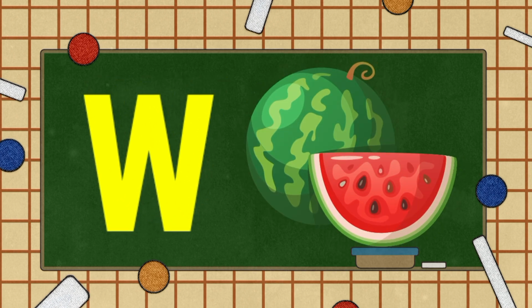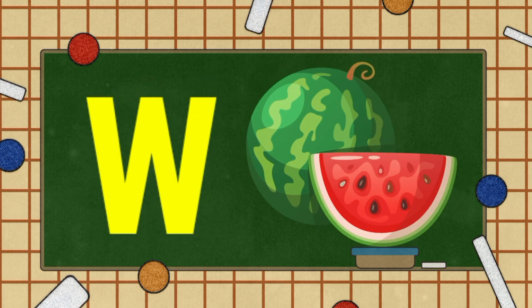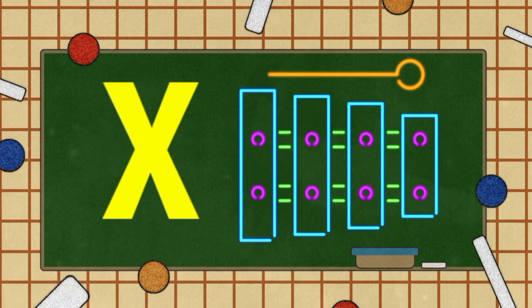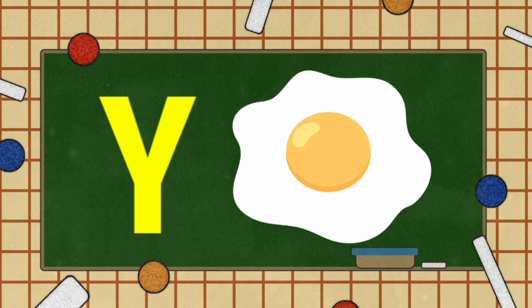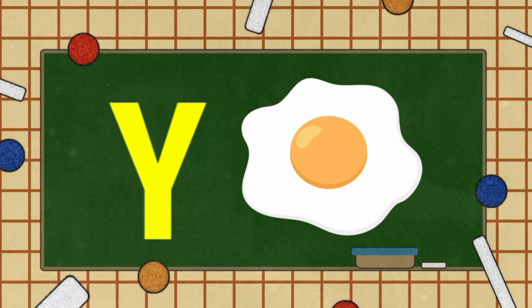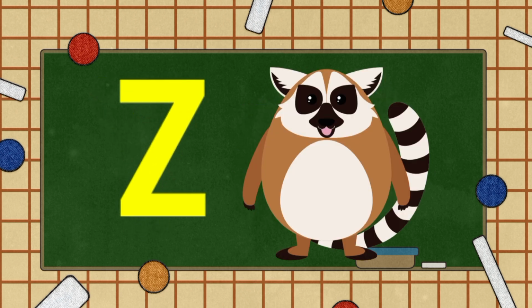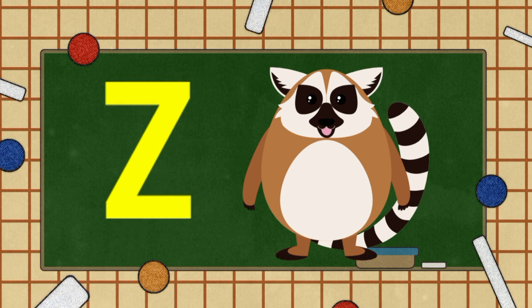W for watermelon. X for xylophone. A, B, C, D, E, F, G, H, Y for yak. I, J, K, L, M, N, O, P, Q, R, S, Z for zebra. V, W, X, Y, and Z.